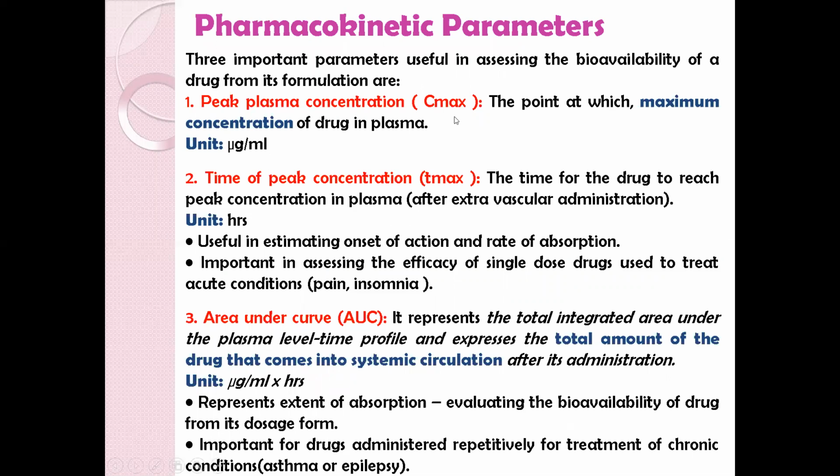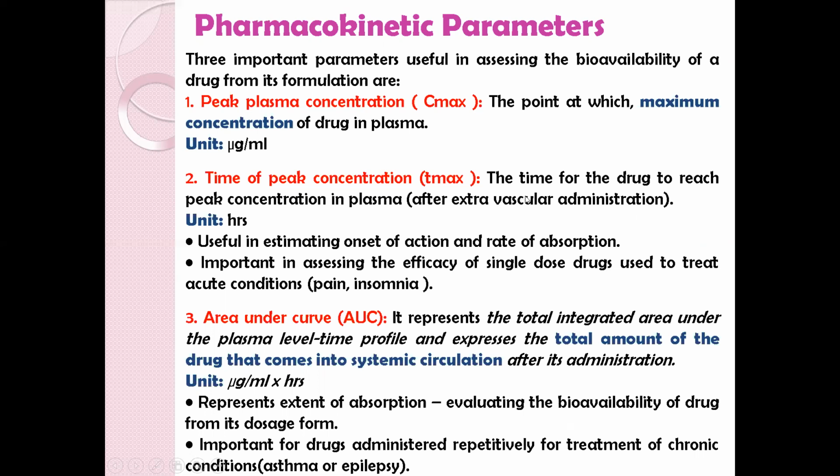First, we'll see pharmacokinetic parameters. These parameters are useful in assessing the bioavailability of drug from its formulation. First is peak plasma concentration, that is Cmax, the point at which there is maximum concentration of drug in plasma. Then time of peak concentration, that is Tmax, the time for the drug to reach the peak concentration in plasma after extravascular administration.